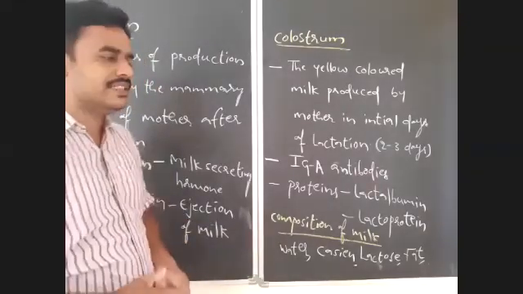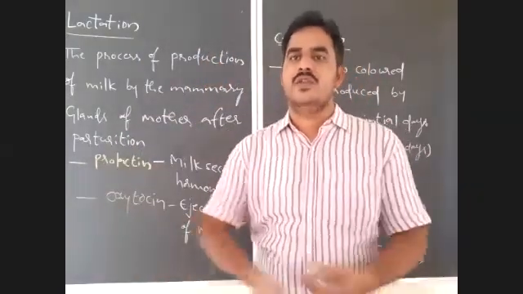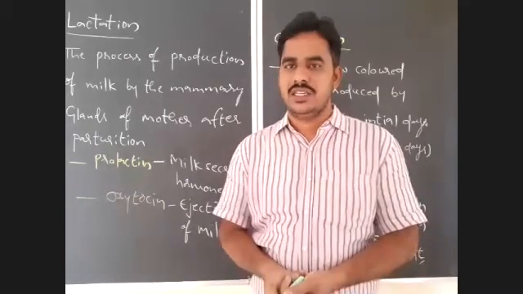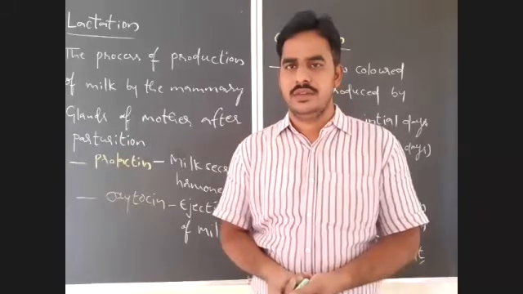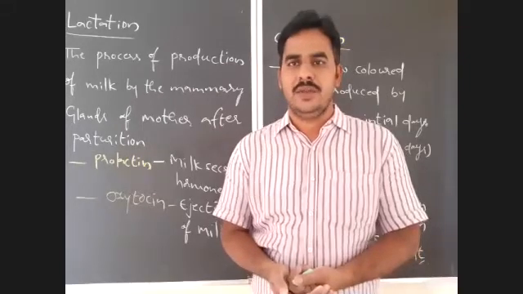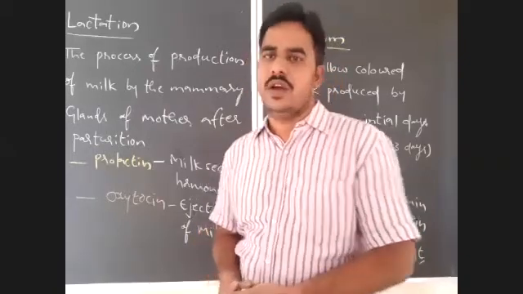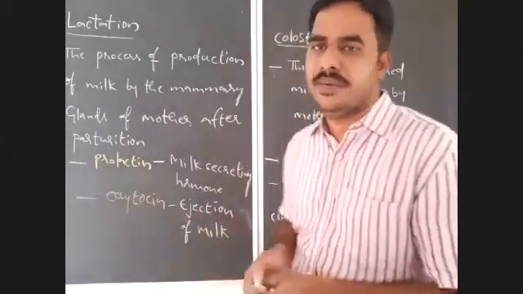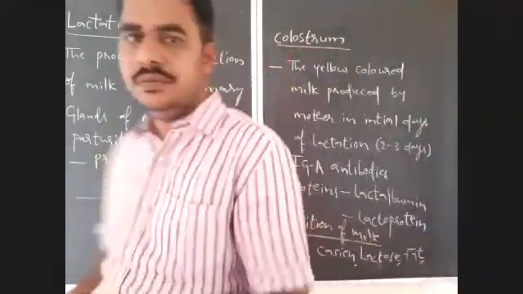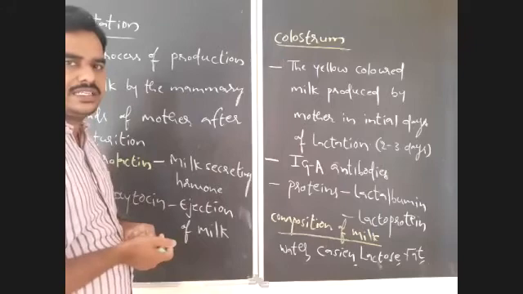For example, if a female stops giving milk to the baby after 1 month or 2 months or 3 months, then what will happen? Is the lactation continuous? If a female, even though there is production of milk in the mammary glands, is not interested to nourish the baby by breastfeeding, then what will happen? How will the secretion of milk be stopped? If the alveoli or the mammary glands are not emptied, so if the milk is not released out continuously,